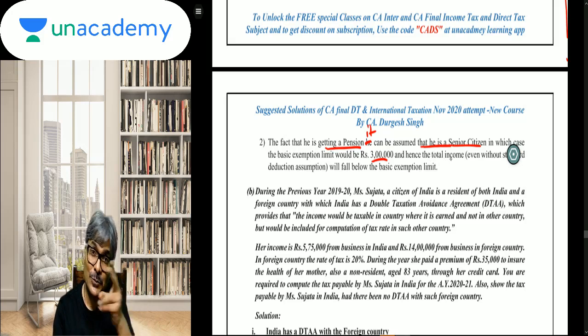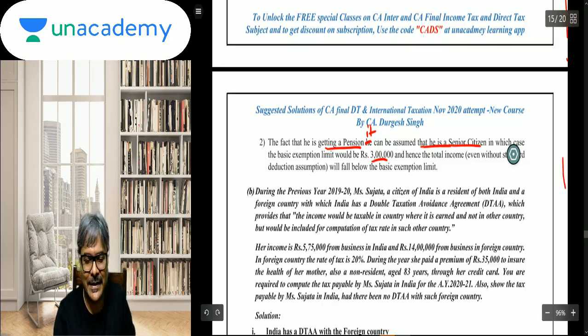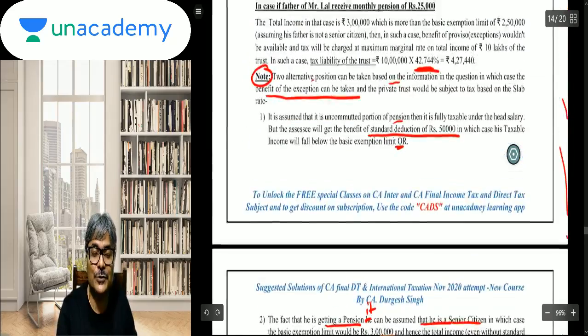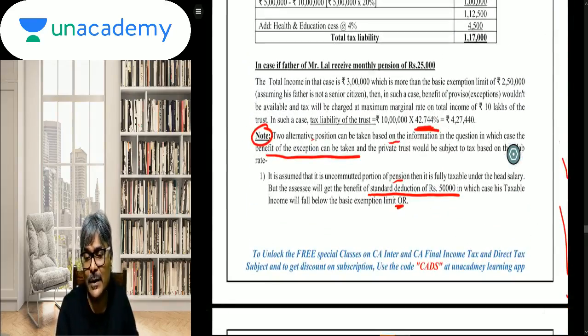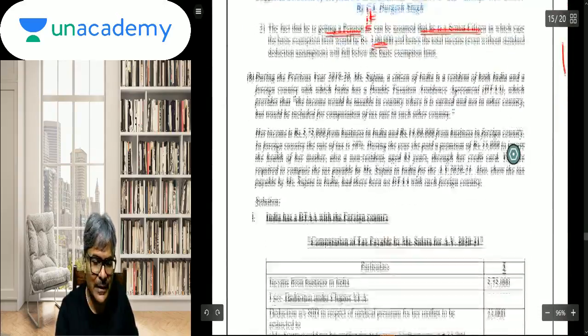And now his total income is also 3 lakhs, 50,000 into 12. So again, it is not crossing the basic income limit. And hence what will happen? The private discretionary trust will have the slab rate as their tax rate. So these are the things that you could write in your answer, students, and that is exactly how you can take it forward.